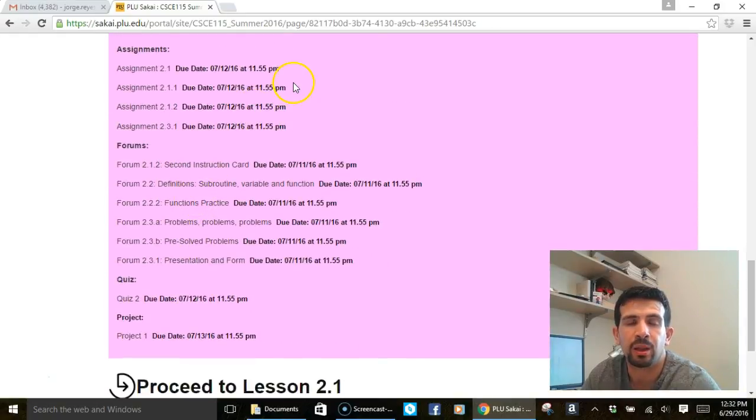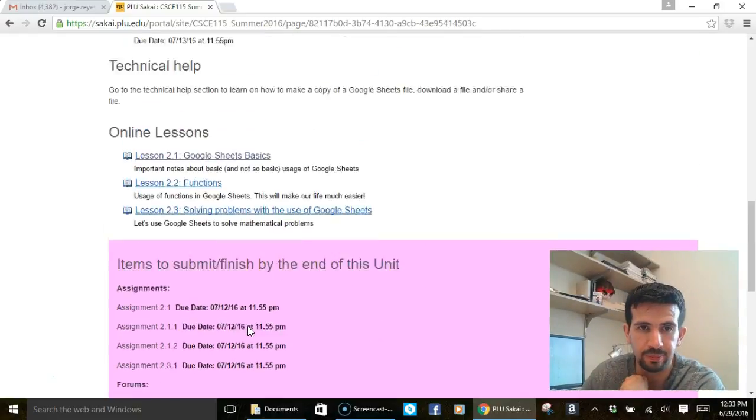If we look at Unit 2, we see a similar format. Observe how the assignments are all due on the 12th, the forums are due the day before, and the quiz is due the 12th, but this time there is a project that is due the 13th. So the same thing will apply for the following units.